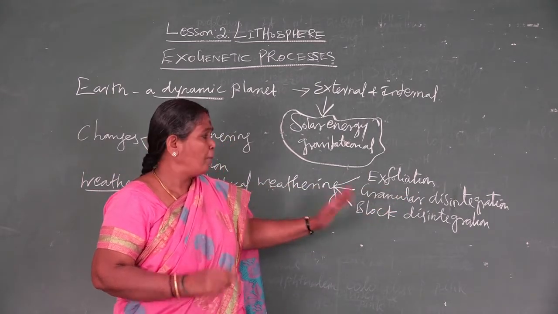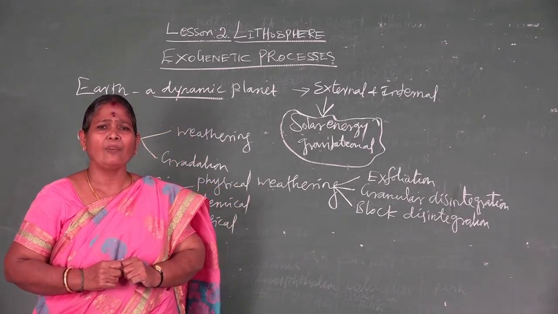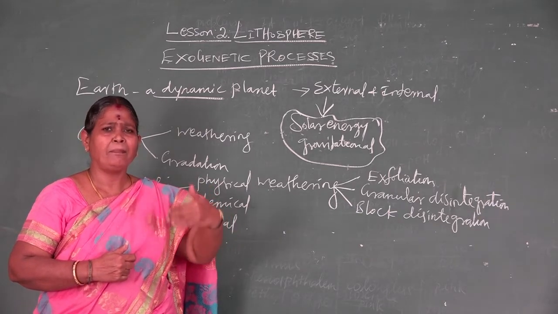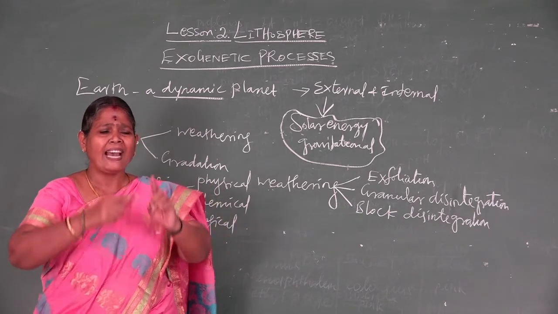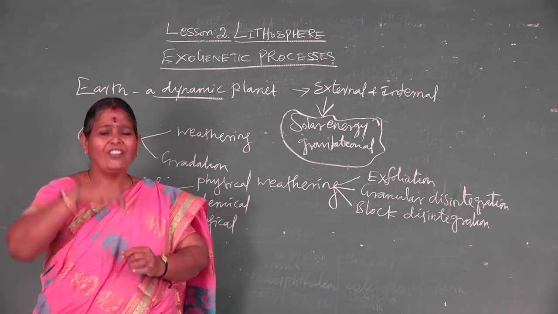Next one we say is block disintegration. How does block disintegration happen? The continuous physical process, the same heating and cooling, where the joints of the rocks become weak.